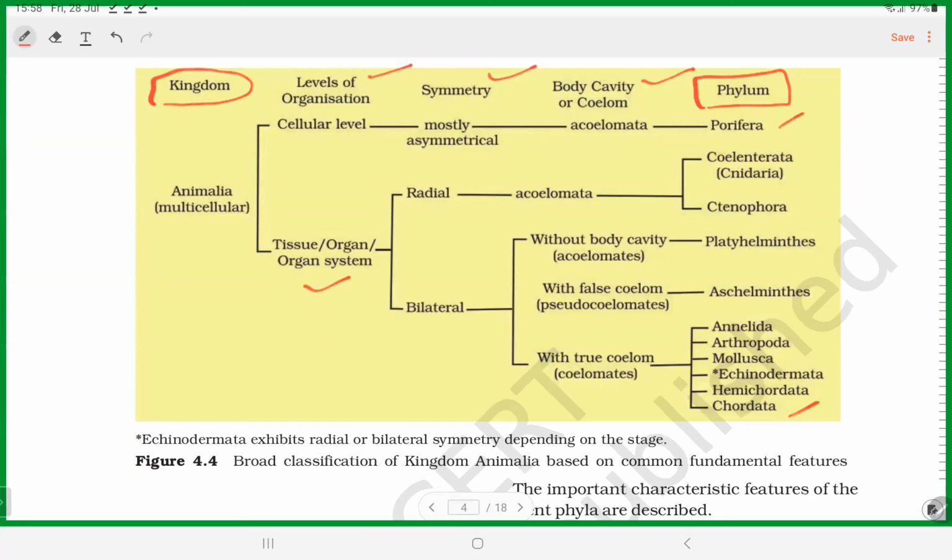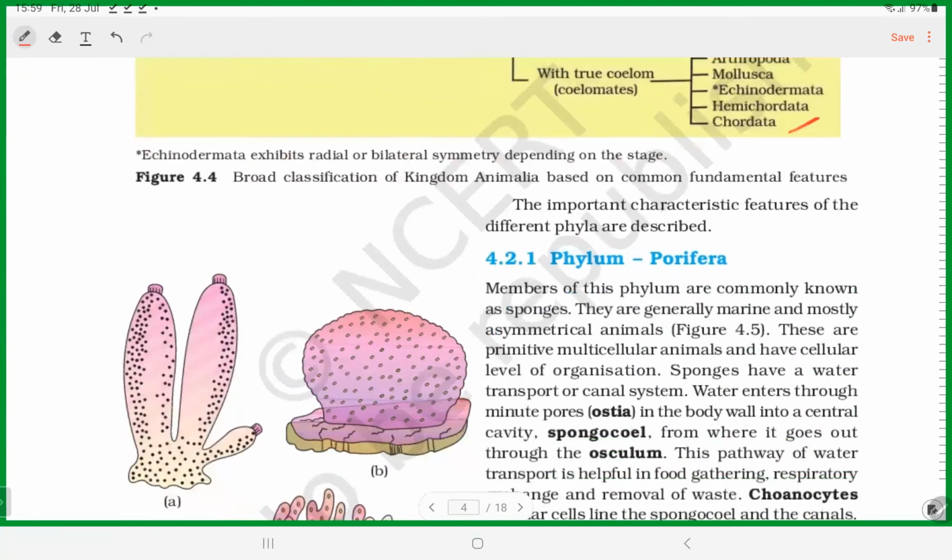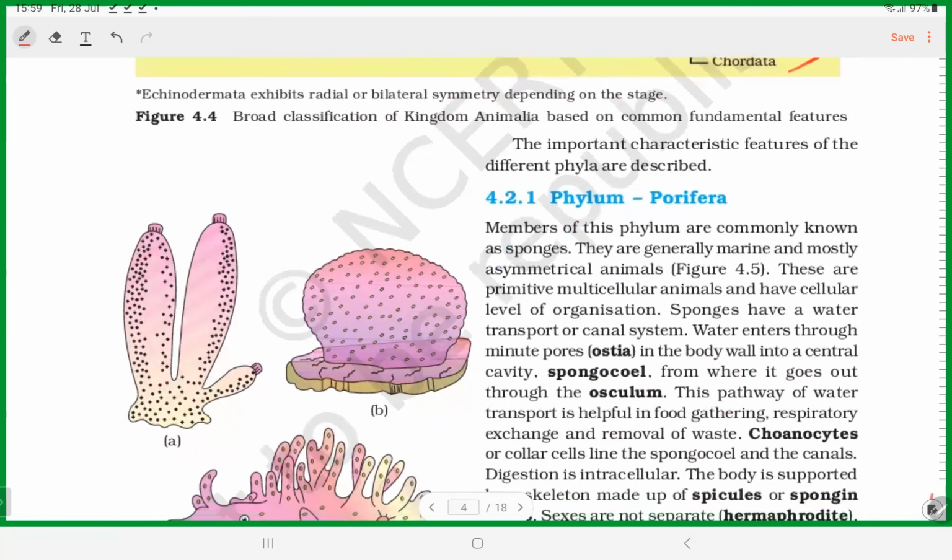Till now, I discussed just the 6 important aspects and did not insist much on the examples. Generally we discussed, and not much importance was given to examples. But hereafter, when we study each and every phylum, we should know about the examples.